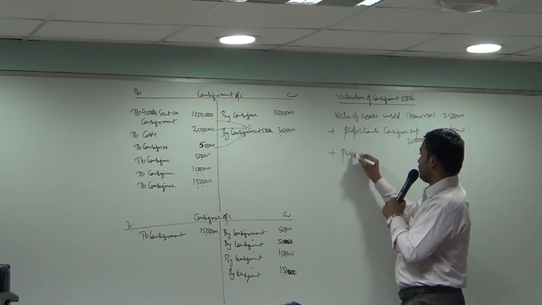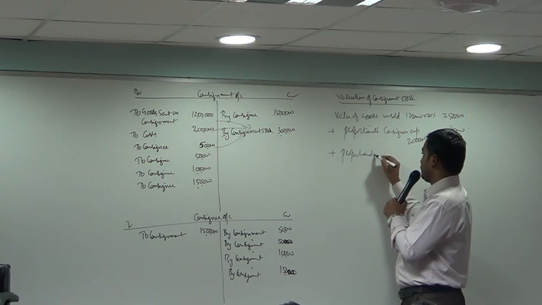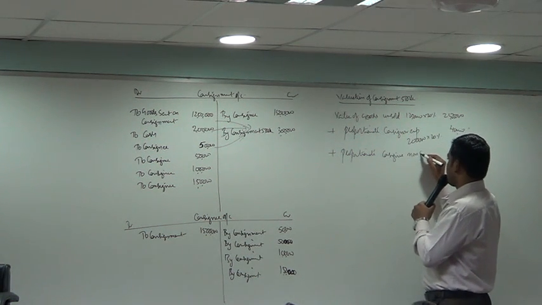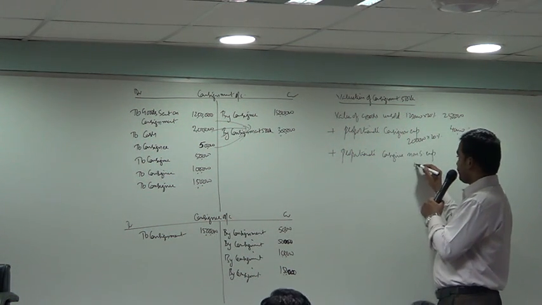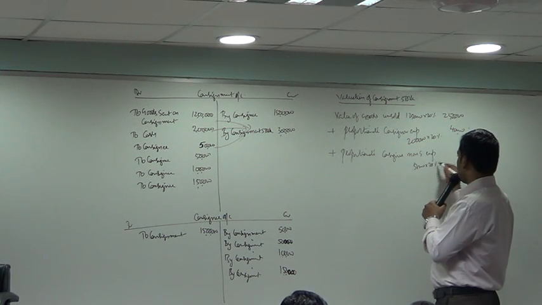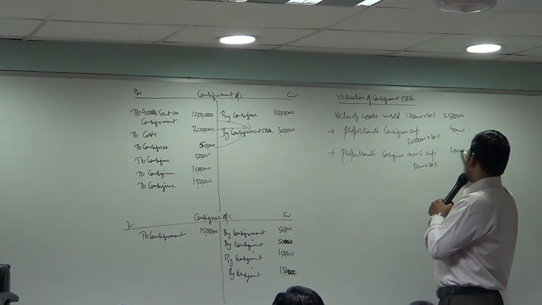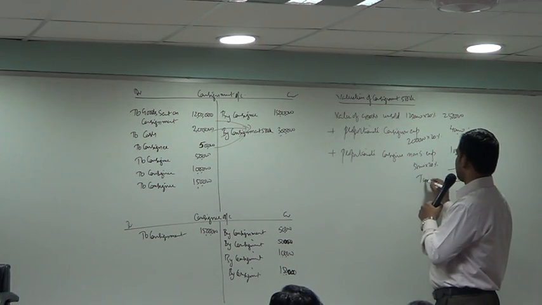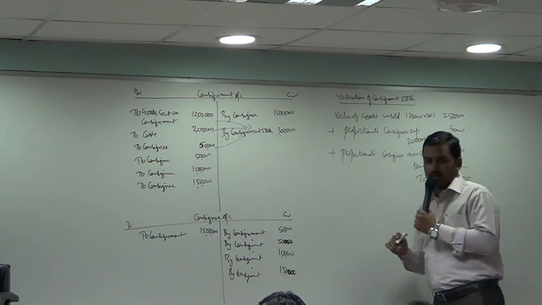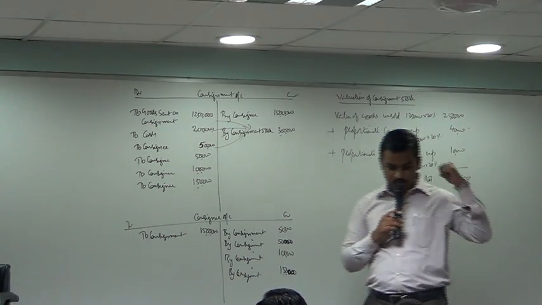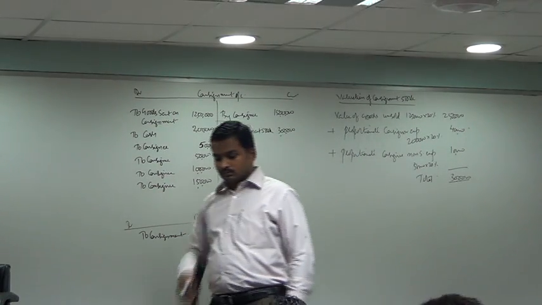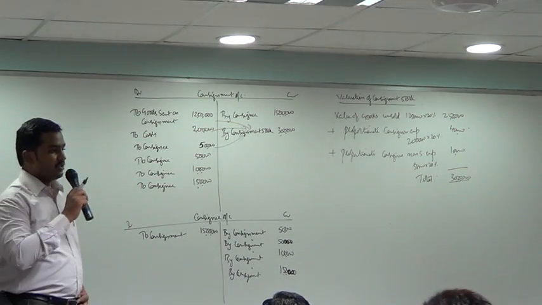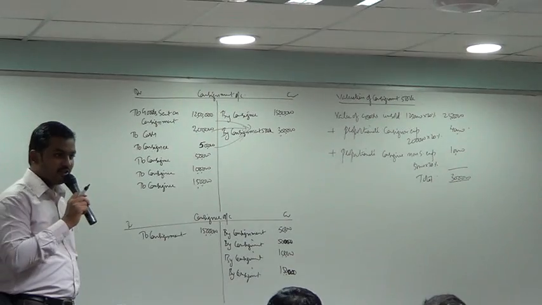Plus proportionate consignee non-selling expense: 50,000 into 20%, 10,000. Total 3 lakh. Correct? Please note down that quickly. So there is no difference, no? The difference will come, wait.